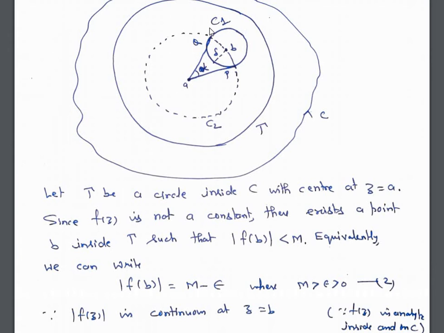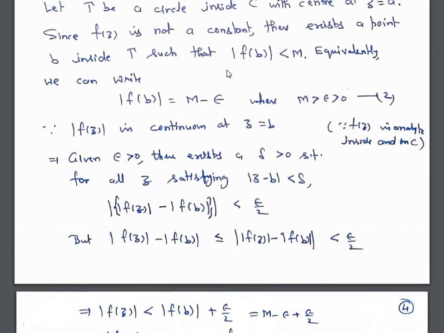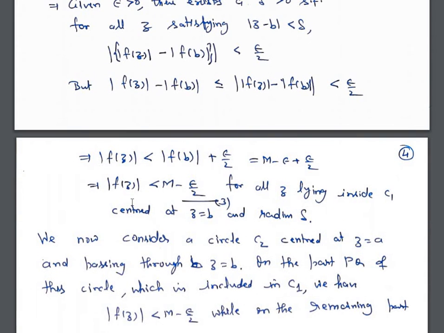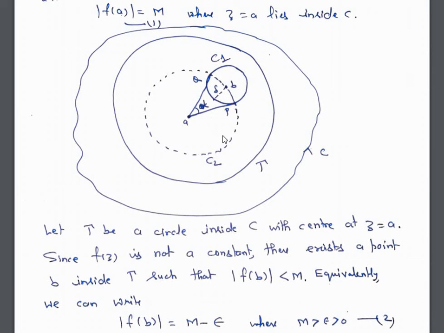So we have this circle C1, and suppose this distance is delta, the radius of this circle. Inside this circle, at every point, we have mod of f(z) less than M minus epsilon by 2. Next we consider a circle C2 centered at z equal to a and passing through z equal to b. That means we take this circle C2 whose center is at the point a and it passes through the point b.